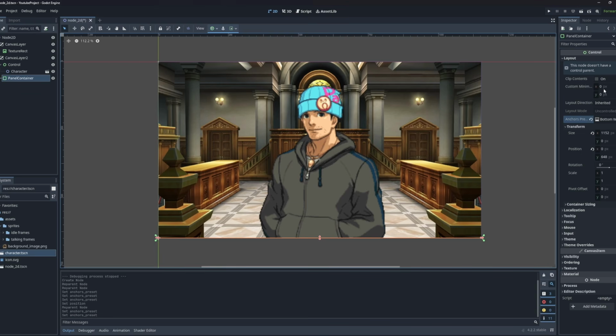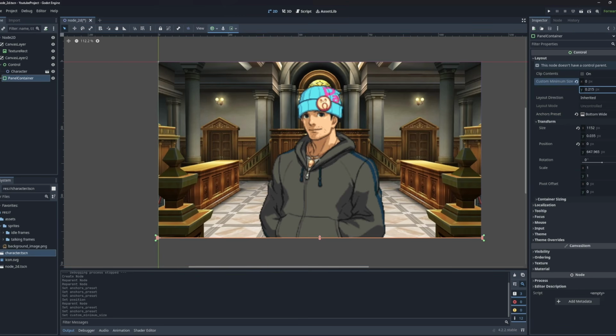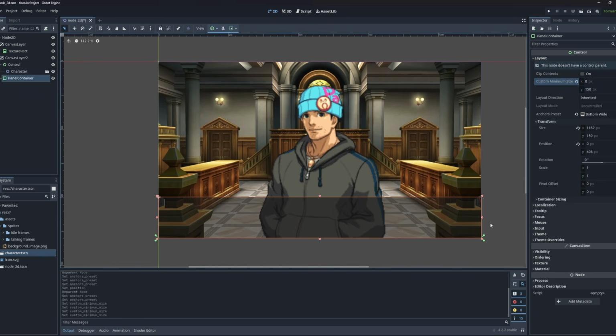So I'm going to change its custom minimum size value here. There you go, to give it a little bit of height. Let's say maybe 100 pixels, maybe a bit more. Let's do 150. There we go. So this is about the size that we want to have for our dialog, and I'm going to rename that dialog box. There we go.